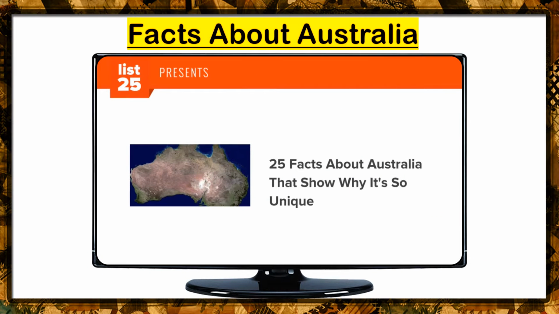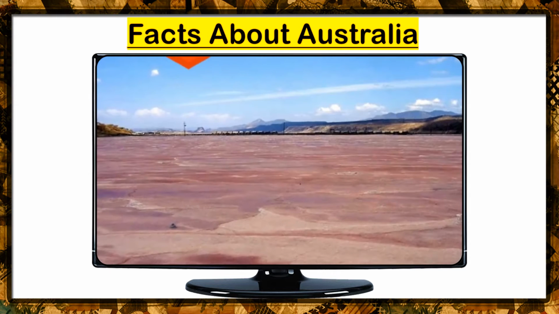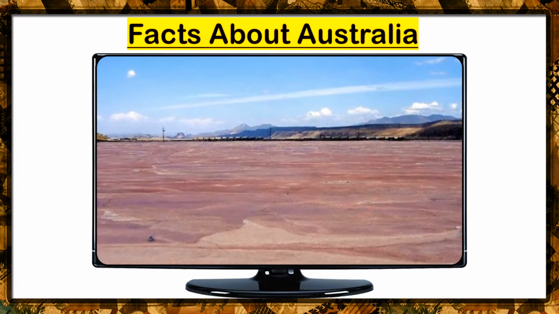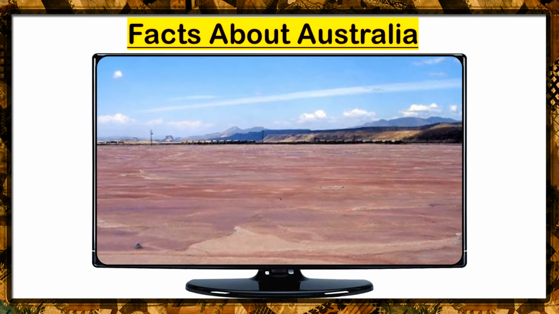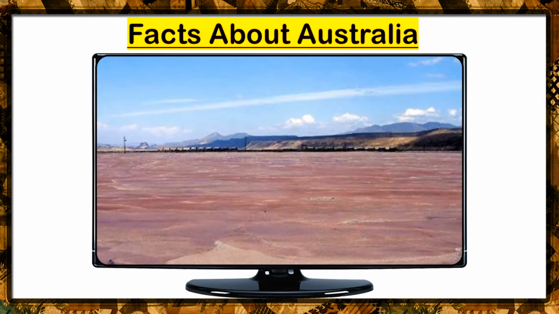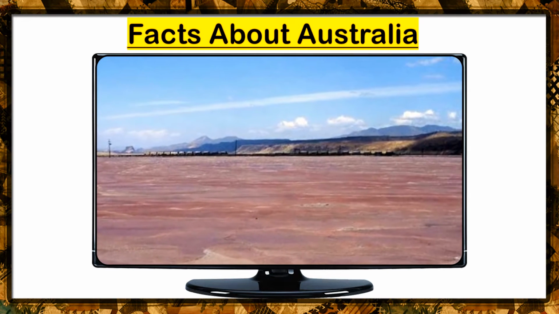There is no place in the world like Australia, not even its beautiful neighbor, New Zealand. Henry Rollins. Here are 25 facts about Australia that show why it's so unique. 25. There's a lake in Australia called Lake Hillier that is a bright shade of pink. Unlike with other similar lakes, scientists are still not completely sure why.